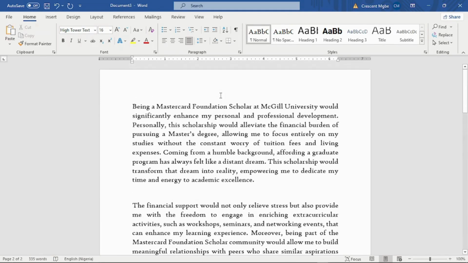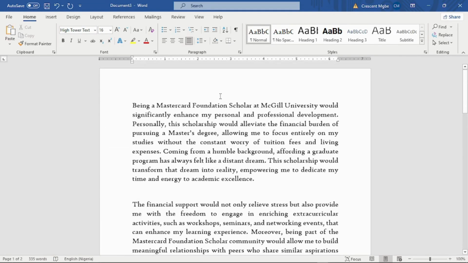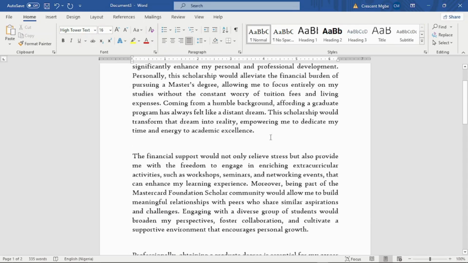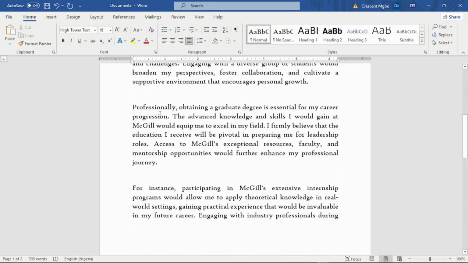So let's scan through what it has written. Make sure you go through what it has written. Being a Mastercard Foundation scholar at McGill would significantly enhance my personal and professional development. Personally, this scholarship would alleviate the financial burden of pursuing a master's degree, allowing me to focus entirely on studies without the constant worry of tuition fees and living expenses. Coming from a humble background, so you see, it has picked those points.